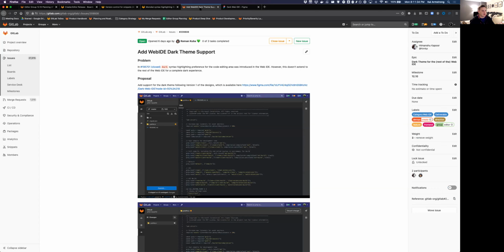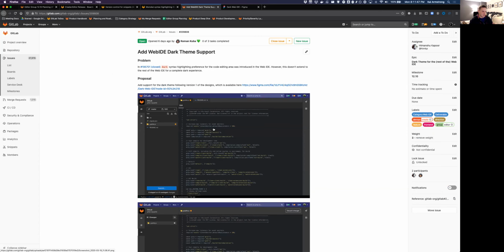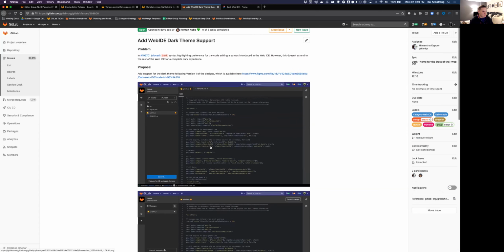And then the last thing that I want to talk about for the editor group kind of takes the syntax highlighting work that we've been doing to the next level. And this is a dark theme for the entirety of the Web IDE. And so I've got a couple screenshots in this issue. I'll put the issue link down below in the video. But what I thought I would do is walk you through actually kind of all of these designs.